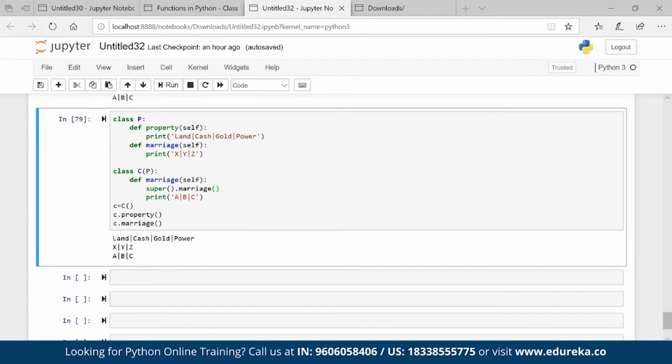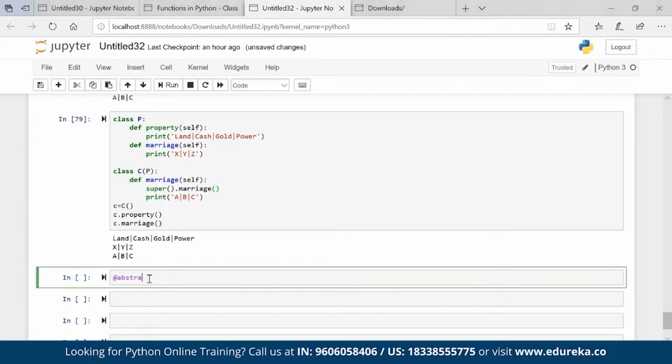How to declare an abstract method? There is a concept of decorator. To create an abstract method, we use the @abstractmethod decorator to declare it. This abstractmethod decorator is present in the ABC module, so you have to call the ABC module. And the child class is responsible for the parent class implementation. So the child will give the property.